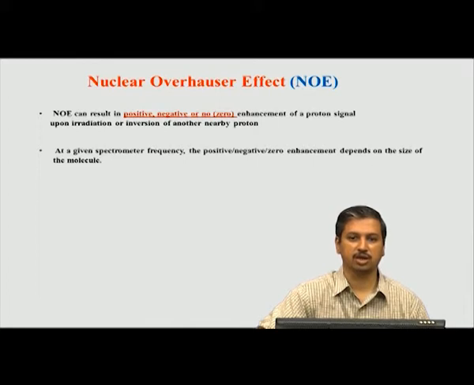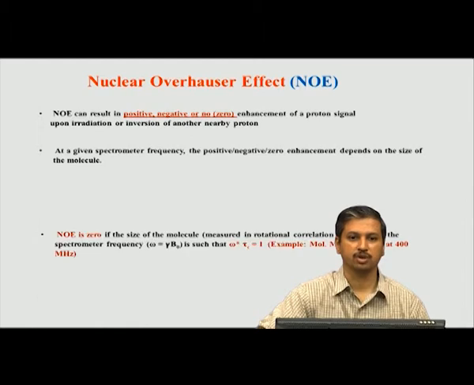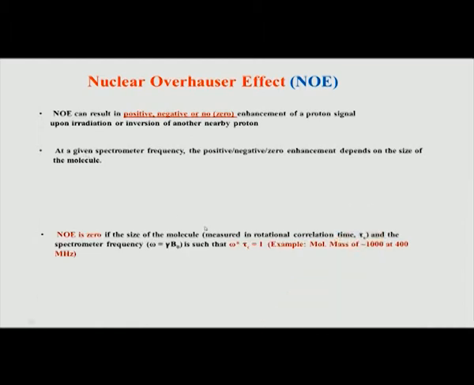They are actually undergoing rotation, vibration and translation, but here we talk about tumbling, that is rotation; rotational diffusion is the more technically correct word. So, this rotation or tumbling of the molecule is characterized by a parameter known as rotational correlation time, in short tau c. So, this tau c is what is typically calculated like this.